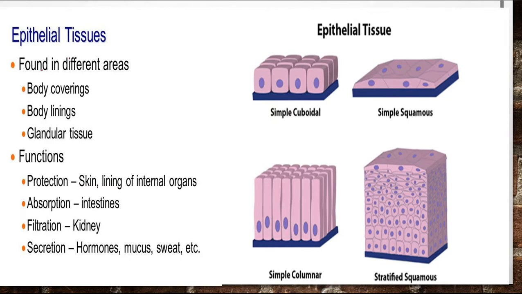Now, epithelial tissue is found in different areas like body covering, body lining, glandular tissue, and their functions are protection, like when they are present in the lining of internal organs or skin, they give protection to that particular organ. When they are present in the intestine, they help in absorption. When they are present in kidney, they help in filtration. In case of secretion, they secrete hormones, mucus, sweat, etc. So, they perform various types of functions.